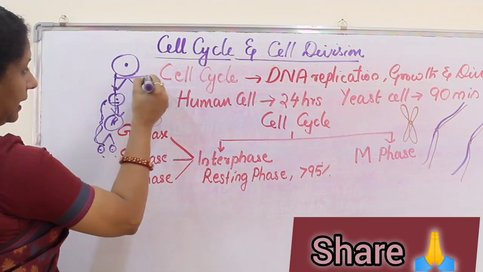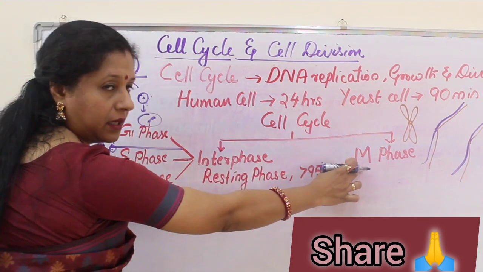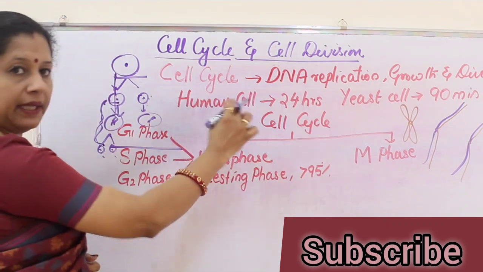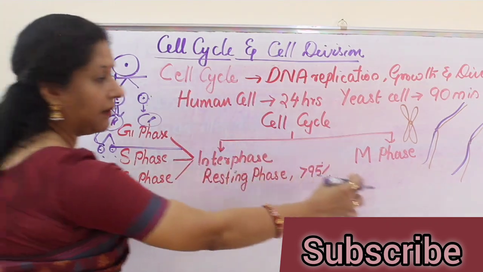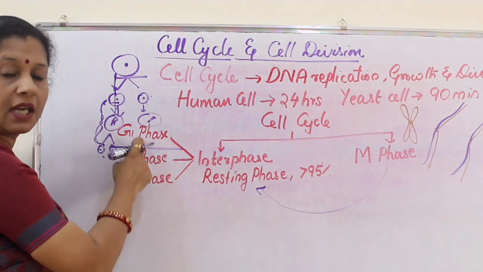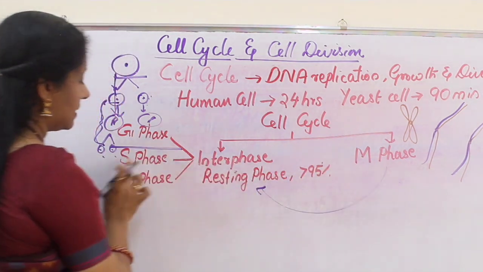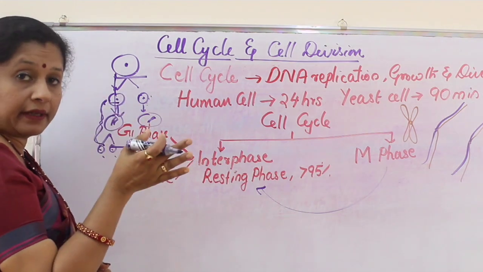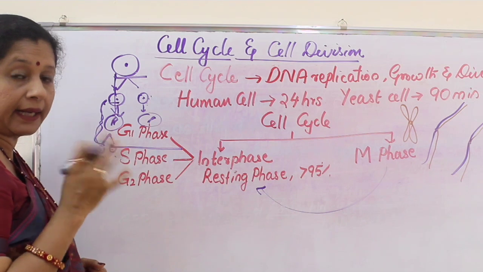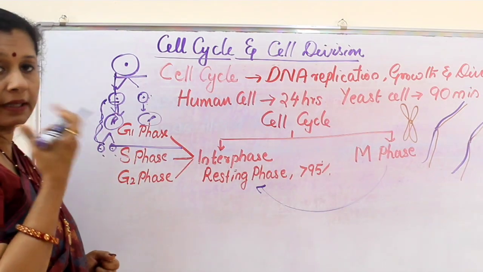So after division, before S phase, one M phase is over, it's like a cycle we told. From interphase it goes to M phase, and it comes back to interphase, in the G1 phase. So in G1 phase what is happening? That is from after mitosis till the next synthesis of DNA happens in S phase, that is called a gap 1 phase. During that time cell is metabolically active, it grows in size but it does not replicate its